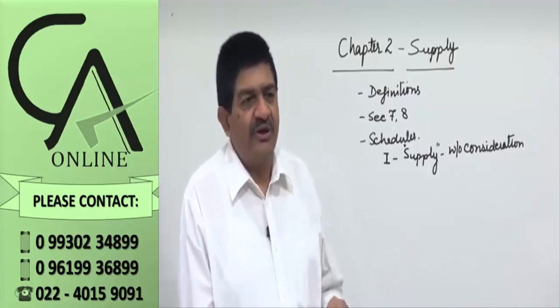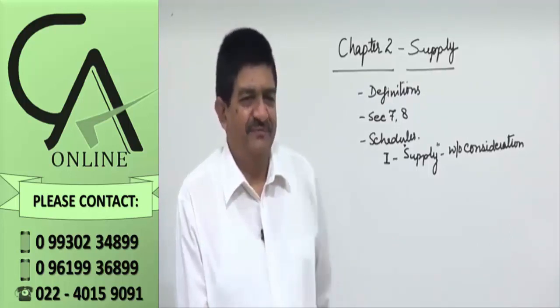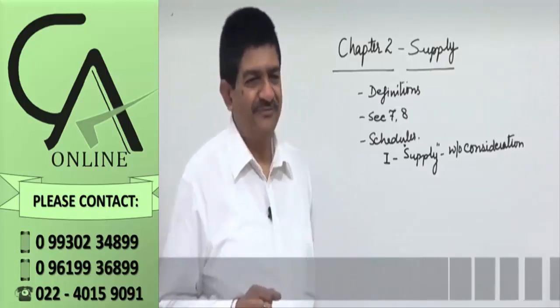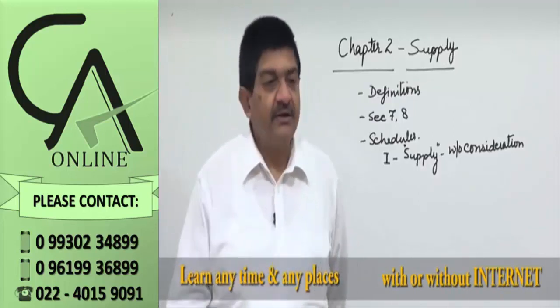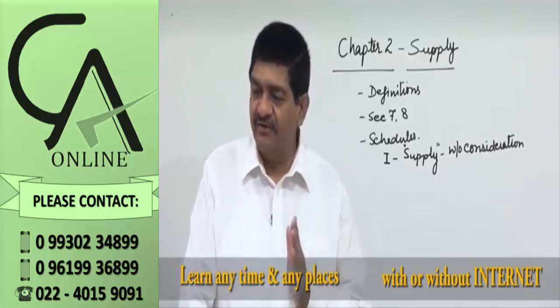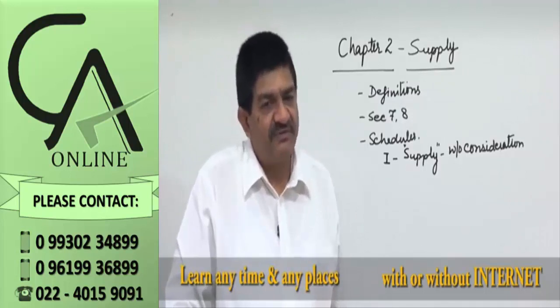In the second schedule, that is clarified that it will be treated as a supply of service. Otherwise, basically we are going for food, isn't it? So, just to make it clear, in schedule number 2, we have a number of transactions in which it is clearly defined that it will be treated as supply of goods or supply of services.